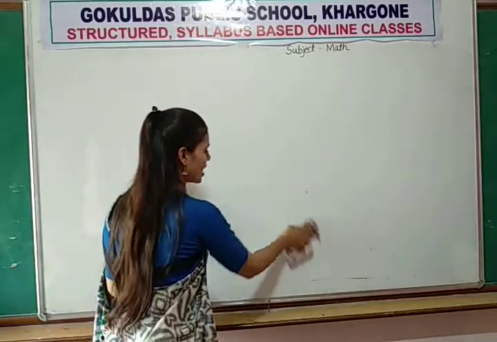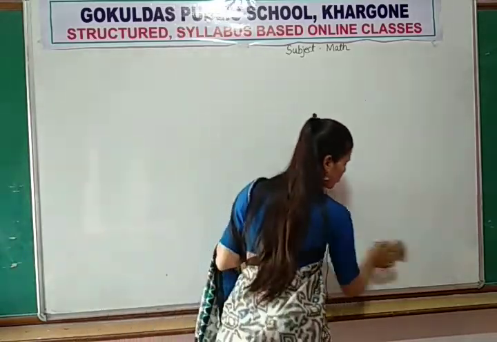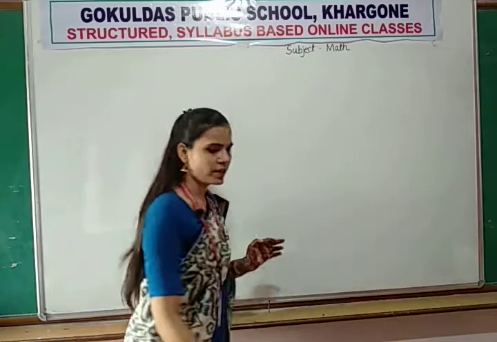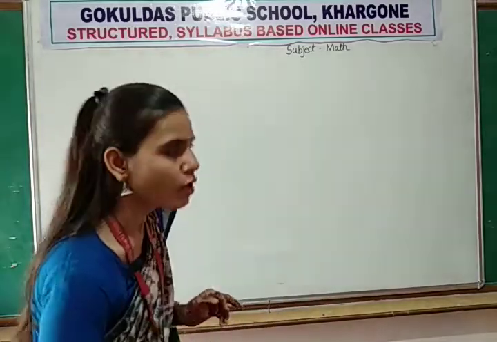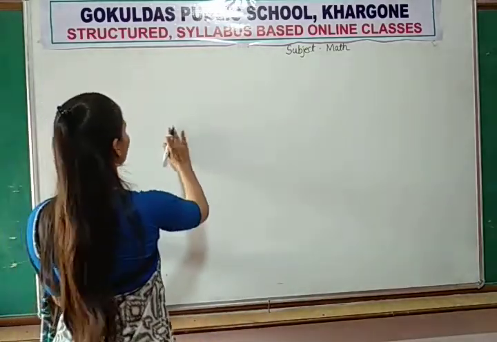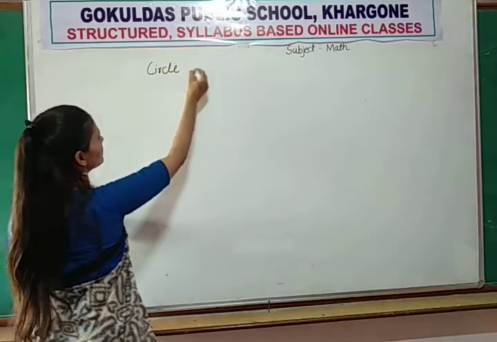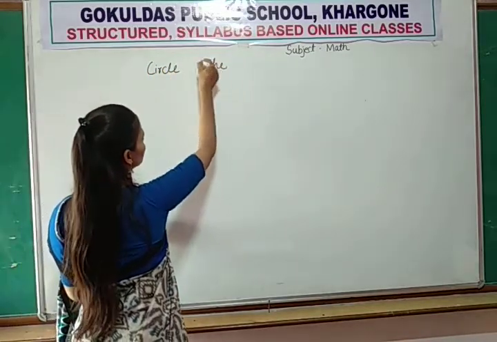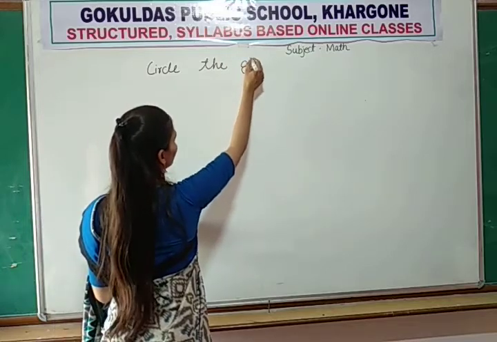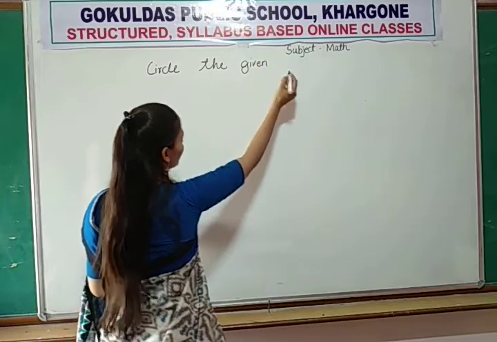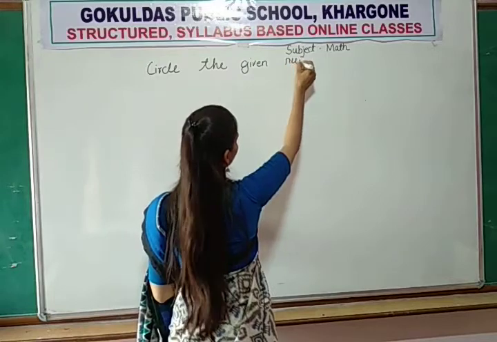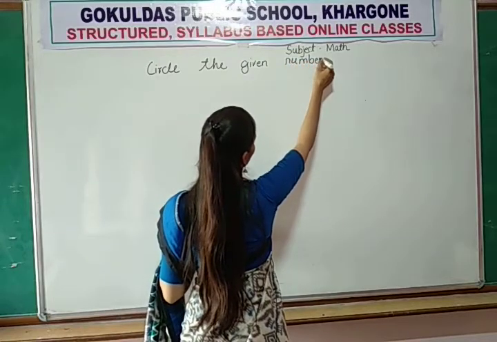Okay, now your written part is over. Now we will do some oral exercise. So the question is, circle the given number. Okay, circle the given number.